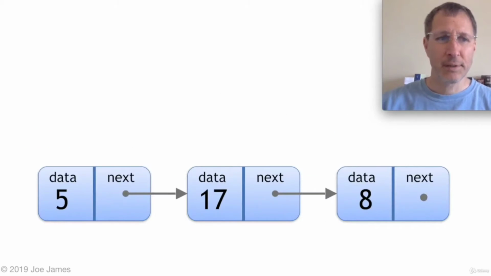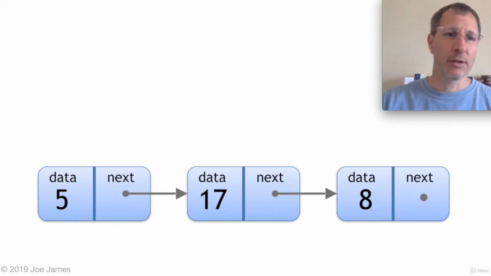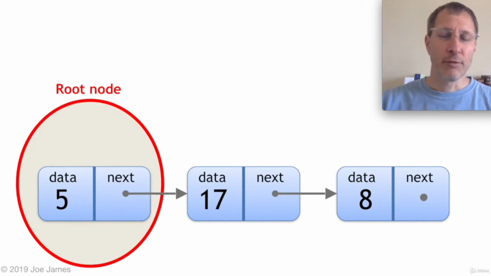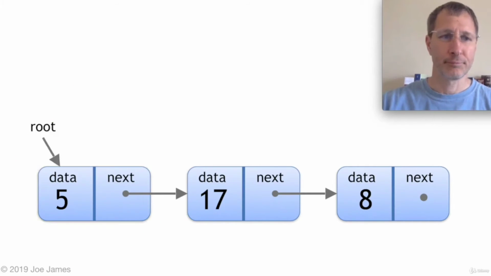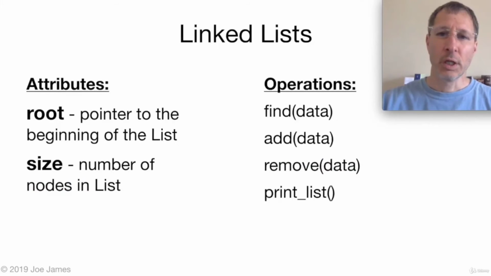Now a linked list looks something like this. Each node has its own piece of data, and it also has a pointer to the next node. There can be any number of nodes. It's basically unlimited, only by the amount of memory you have in your system. And the very last node here, you'll see, there's no next pointer. So we're going to store a None there to indicate that there's no next node. That's the last node in the list. At the very front, we call that the root node. That's the first node in the list. So we need a pointer to point to the starting point for the list, and this is what we call the root.